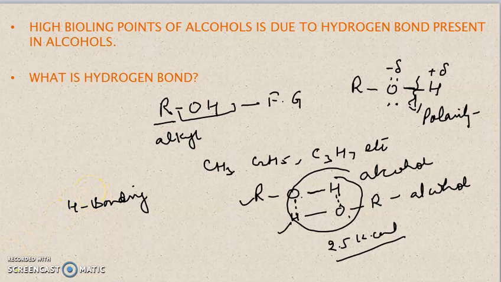Now we will discuss the branching in alcohols. Suppose we are discussing some different alcohols. Suppose we have an alcohol with 4 carbon atoms. So we can write CH3, CH2, CH2, CH2, OH. This is n-butanol, or normal butanol.